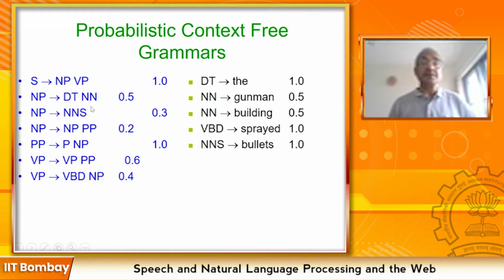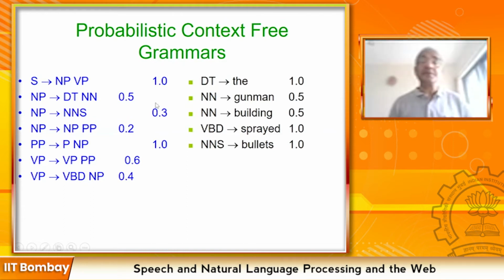Noun phrase has three ways of expansion with three different probability values. Preposition phrase has only one way of rewriting it, preposition and noun phrase. So that's a probability 1.0. Verb phrase can be expanded in two different ways: VP PP, verb phrase with a preposition phrase, as in this example, saw a boy with telescope, for example. And VP can also be past tense verb and noun phrase.